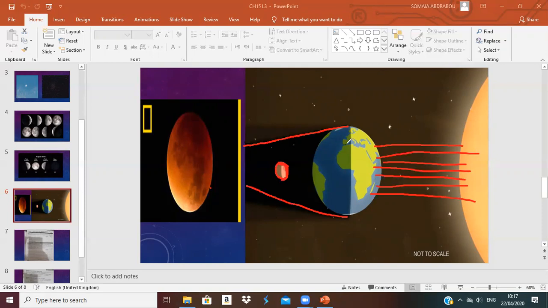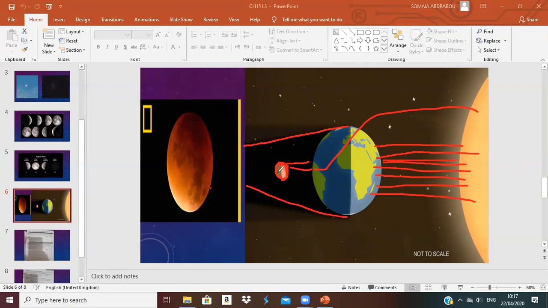Why? Because at this time the earth is blocking the sunlight. The moon and the earth are in the same direction. The moon will be behind the earth, and the sunlight cannot reach it because the earth is in its way.